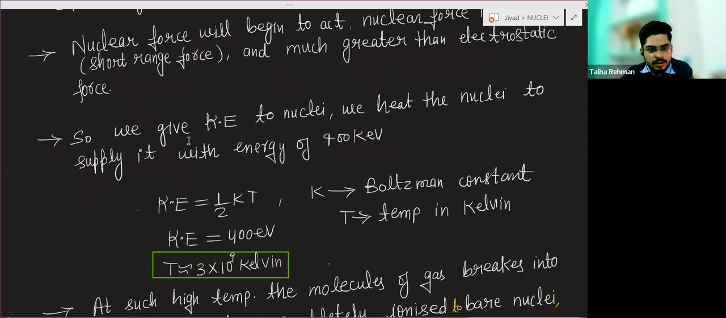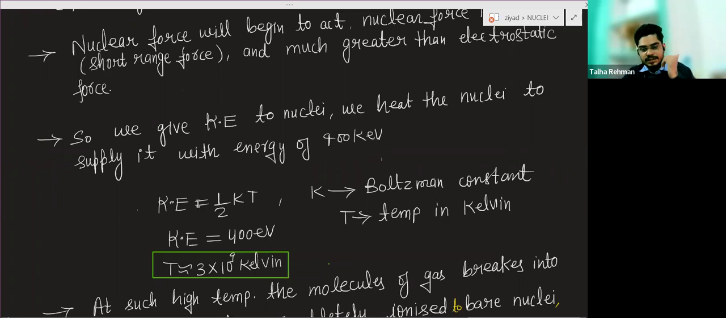So we give kinetic energy to nuclei. We heat the nuclei to supply them with an energy of approximately 400 kilo electron volt. So with respect to this energy, to what temperature do we have to heat the nuclei?